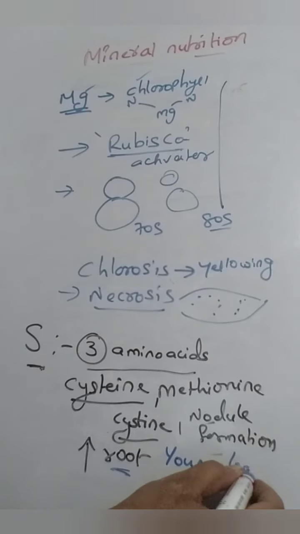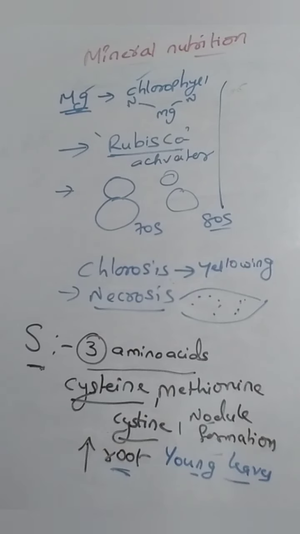It will also cause chlorosis, again yellowing of the leaves. Chlorosis is a symptom of sulfur deficiency, like in nitrogen and magnesium deficiency, but here it is first seen in the younger leaves.